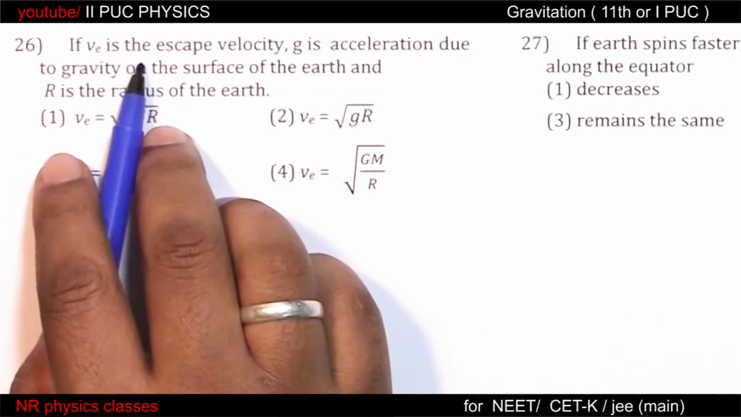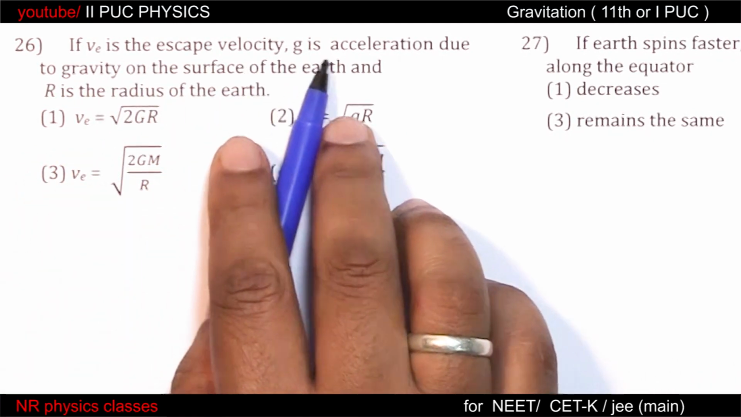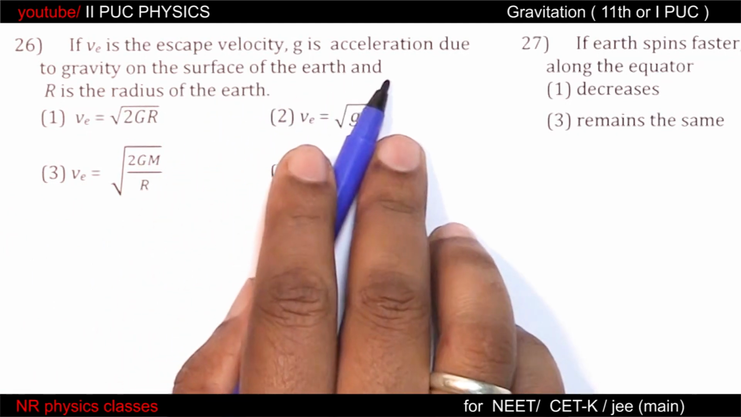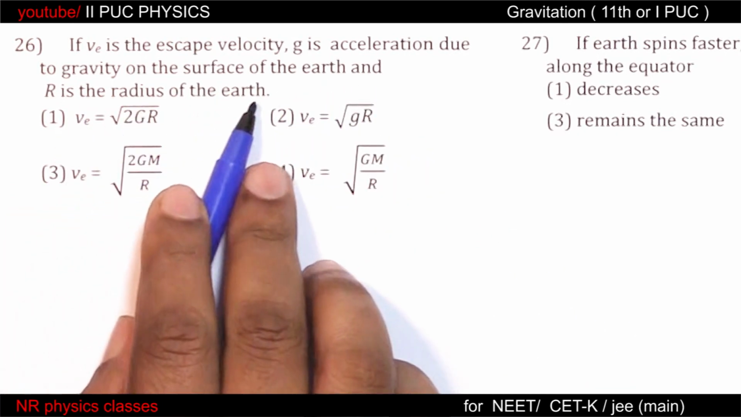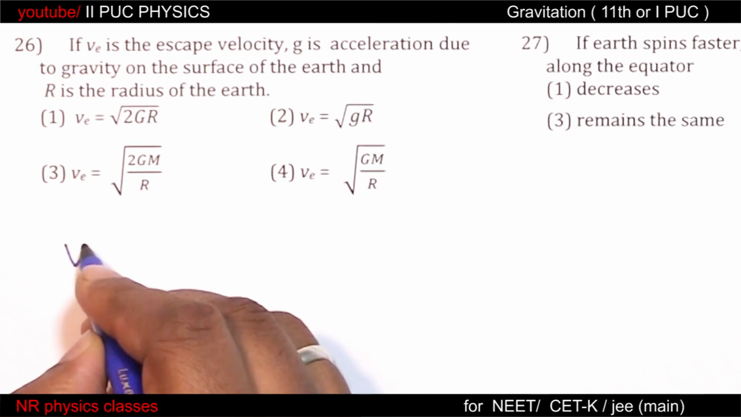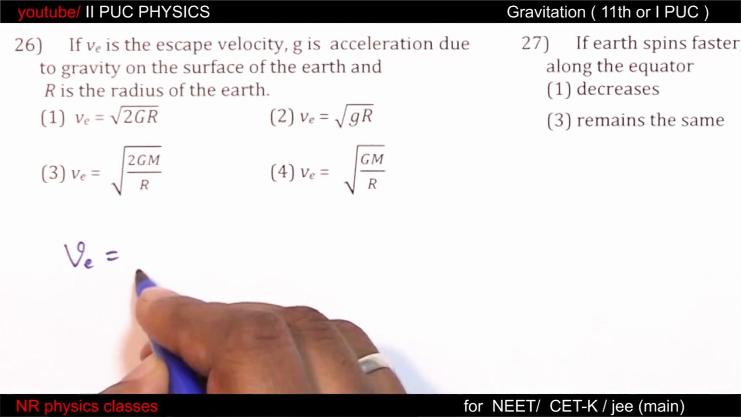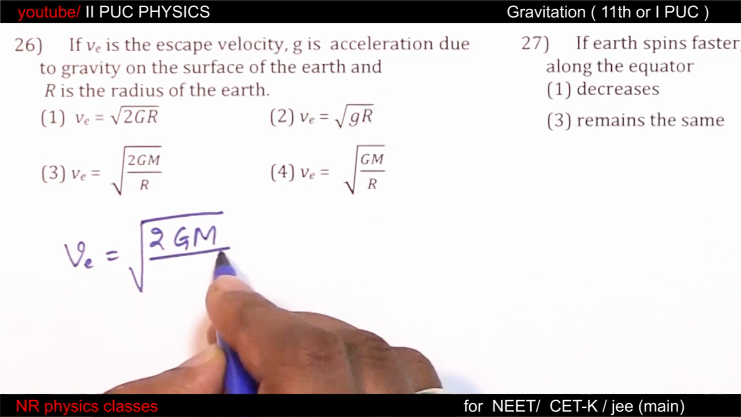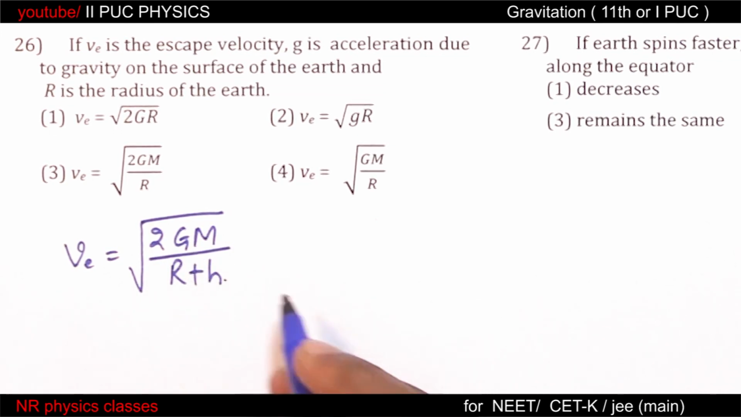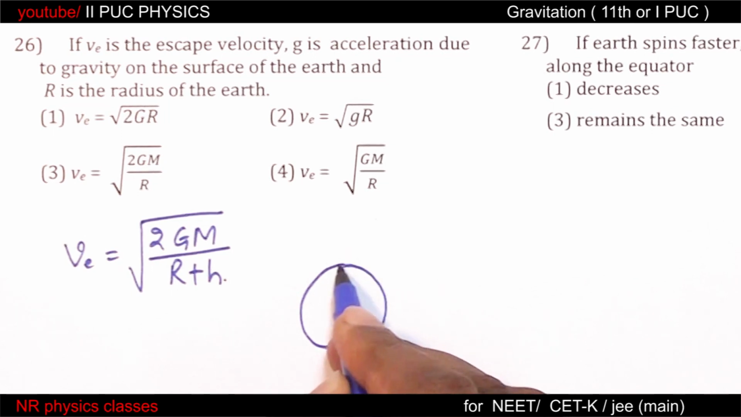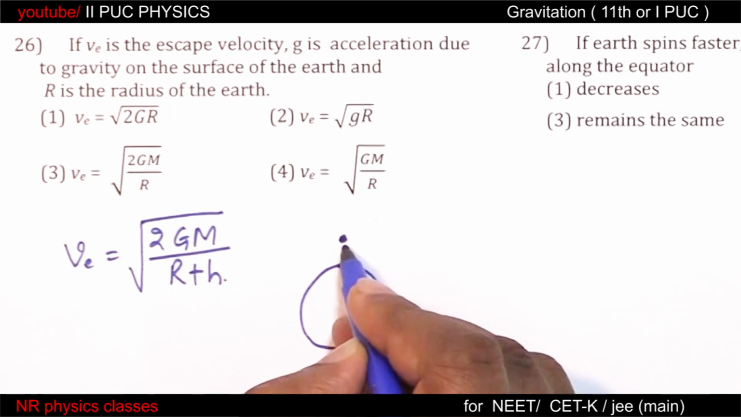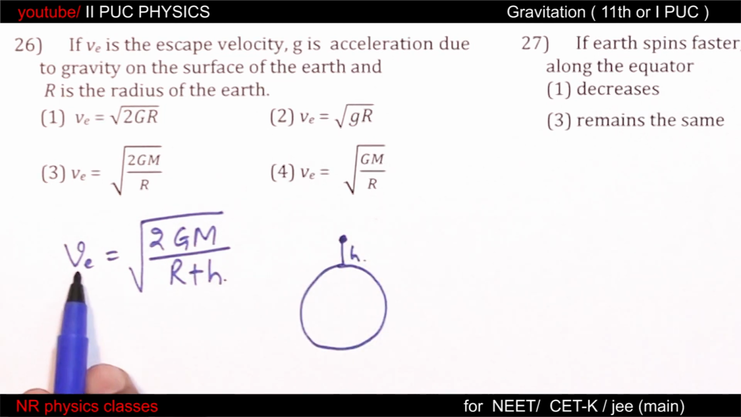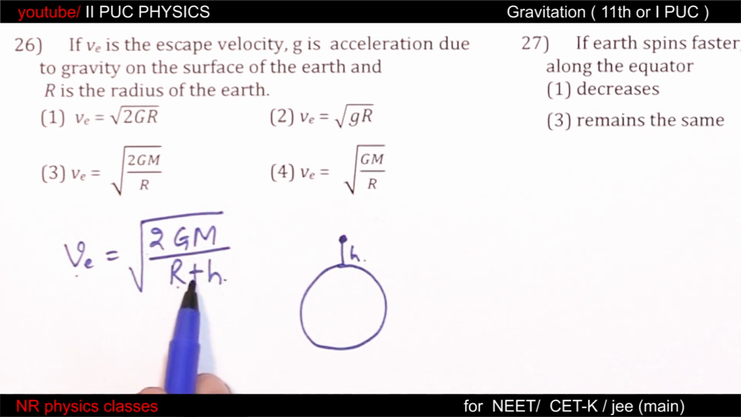If v is escape velocity and g is acceleration due to gravity on the surface of the earth and r is radius of the earth. So escape velocity is given by root of 2GM by r plus h. Earth, satellite is revolving at this height h. So escape velocity from this height is given by 2GM by r plus h.